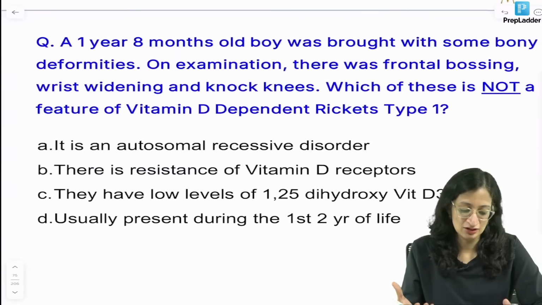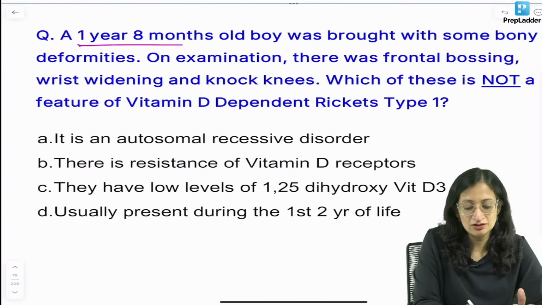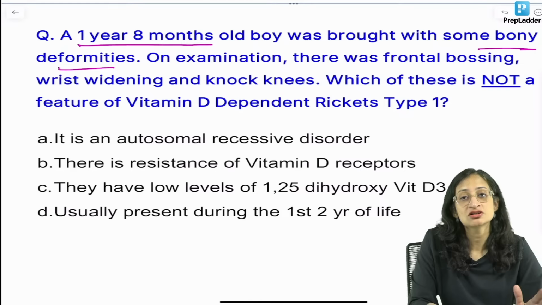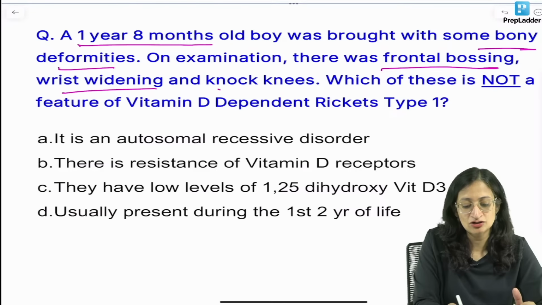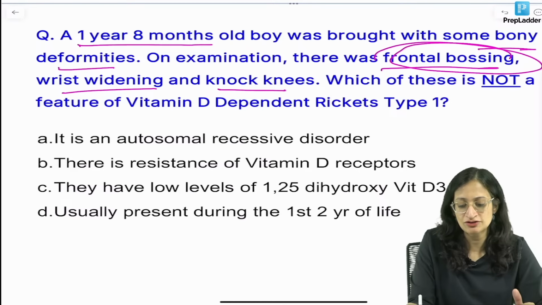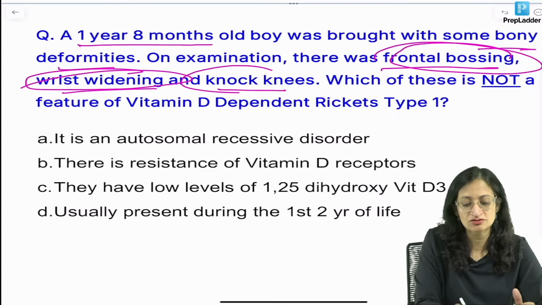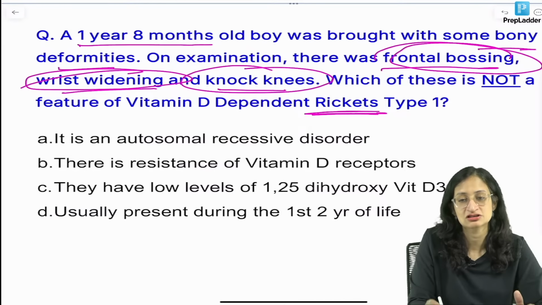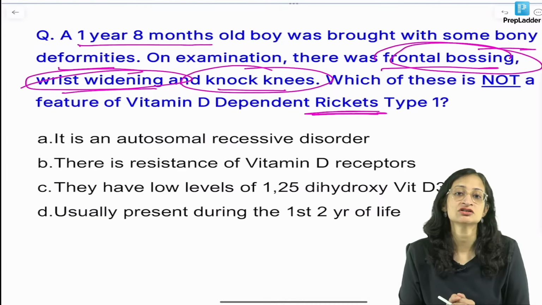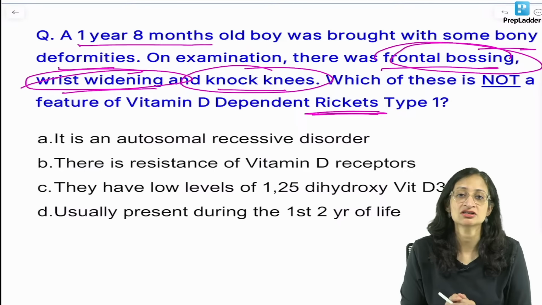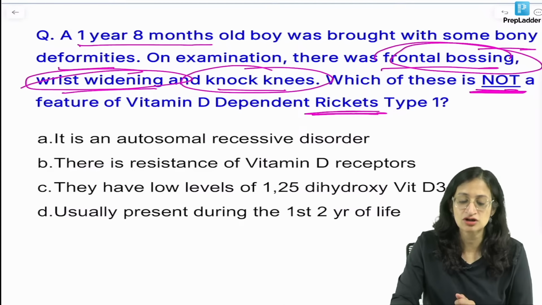Okay. Moving ahead, a 1 year or 8-month-old boy was brought with some bony deformities. On examination, there was frontal bossing, wrist widening, knock knees. All of these, of course, we know are features of rickets. Now, the question is asking which of these is not a feature of vitamin D dependent rickets type 1. Which of these is, mind you, not a feature.